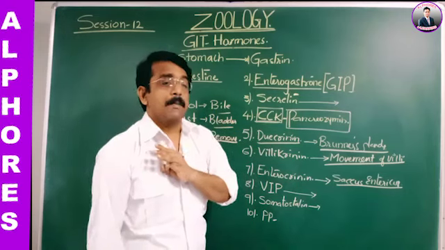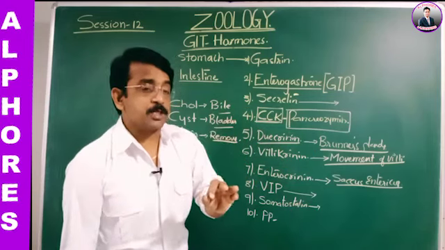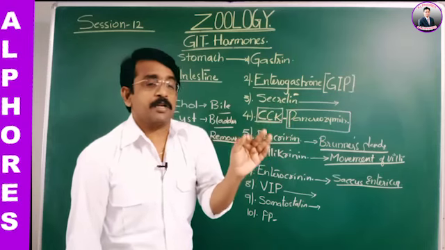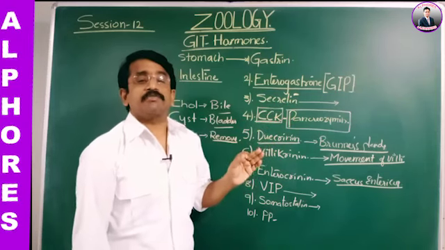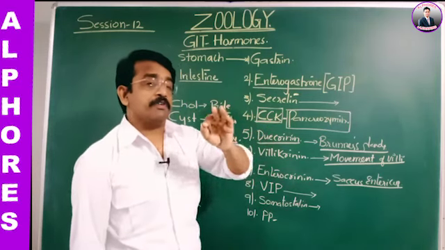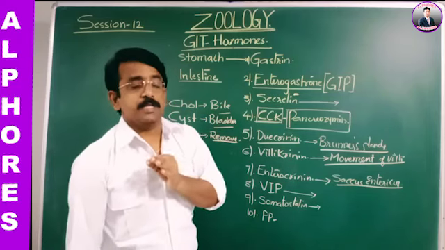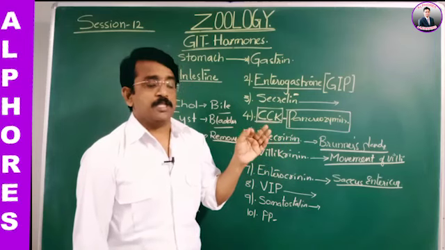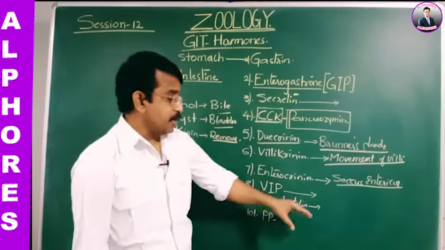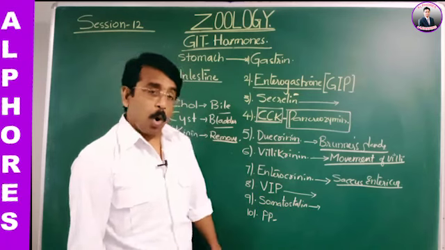Delta cells of the pancreas secrete somatostatin. In the argentaffin cells of the gastric and intestinal region, it inhibits the secretion of gastric juice and gastrointestinal juices. Next, in the pancreas, the delta cells of the islets of Langerhans secrete somatostatin, which inhibits the secretion of insulin and glucagon.